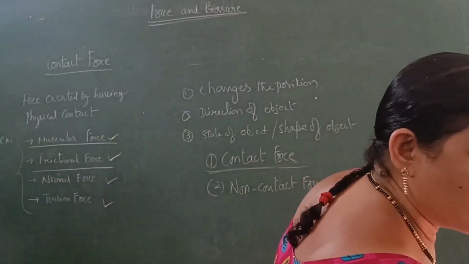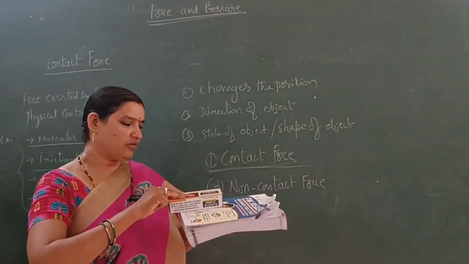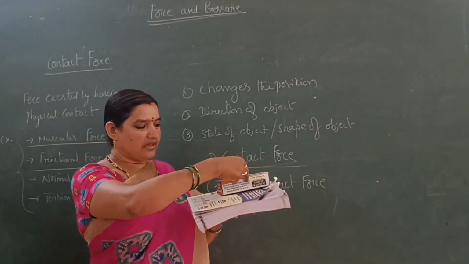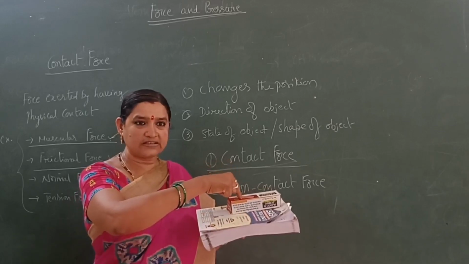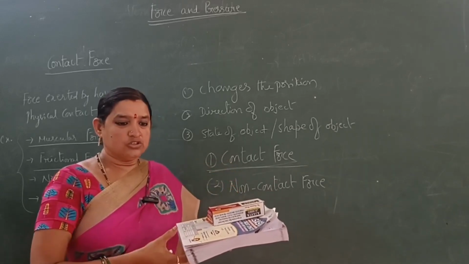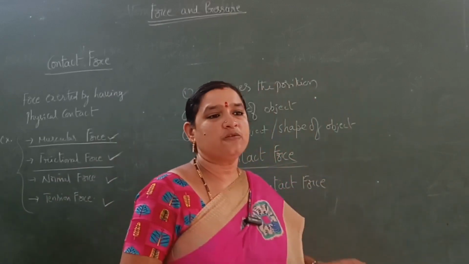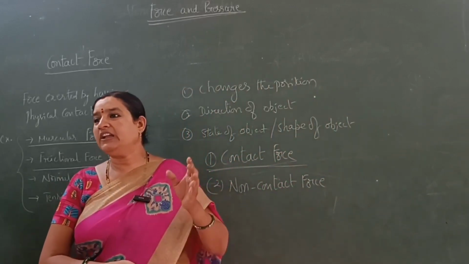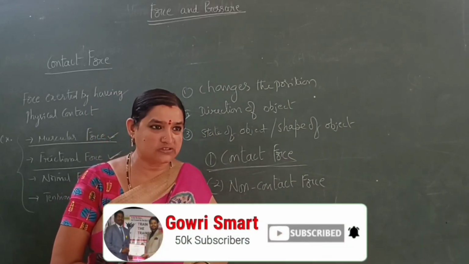For suppose one body is sliding on another body. This body acts with force on the surface, and this surface also acts with force on the other body. So when two surfaces are in contact, one surface opposes the relative motion of the body. This force is called frictional force.